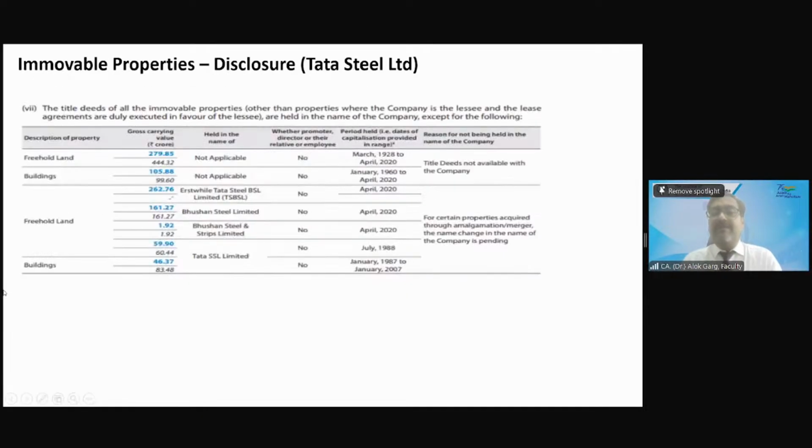I have a real life disclosure from the Tata Steel Limited. They have given. These are the description of the property. This is the carrying value held in the name of whom, right? Whether promoter, director, or the relative, from which period, and what is the reason.